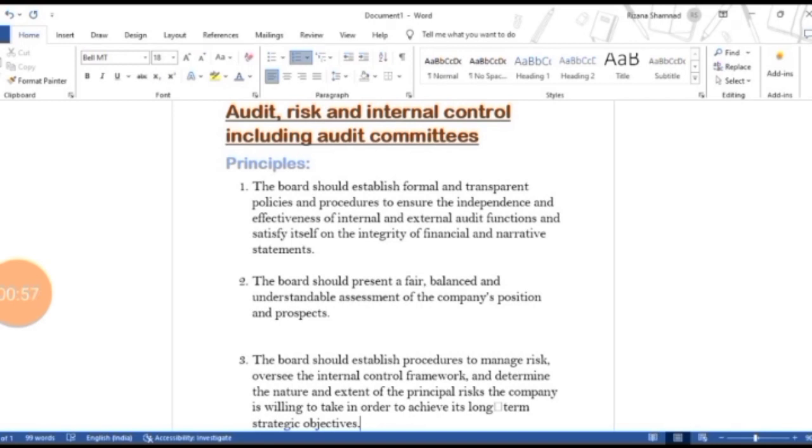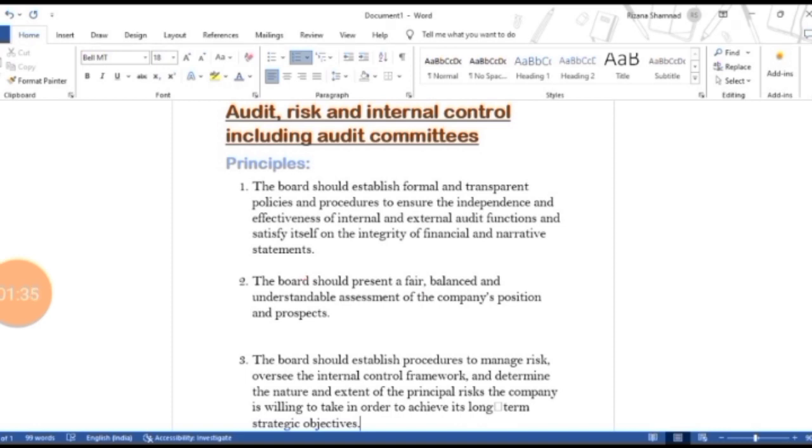And the second principle says that the board should present a fair, balanced, and understandable assessment of the company's position and prospects. So, this principle says the board should have a fair, balanced, and understandable assessment of the company's position and prospects.